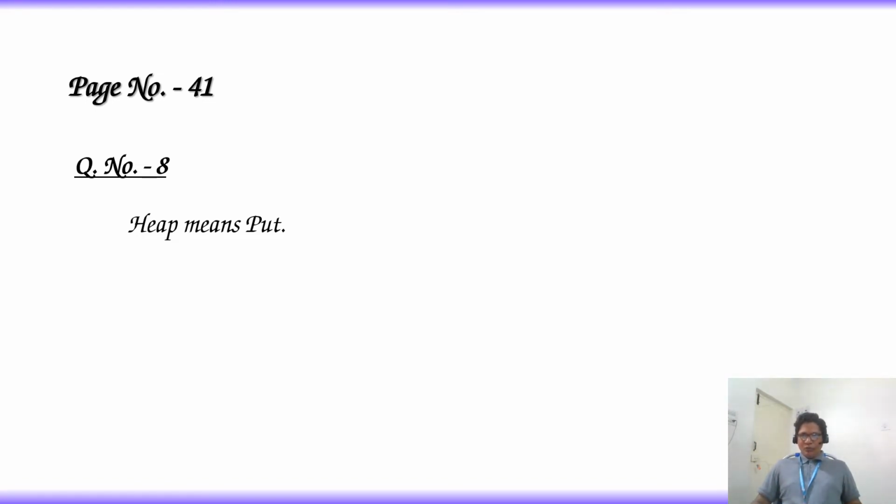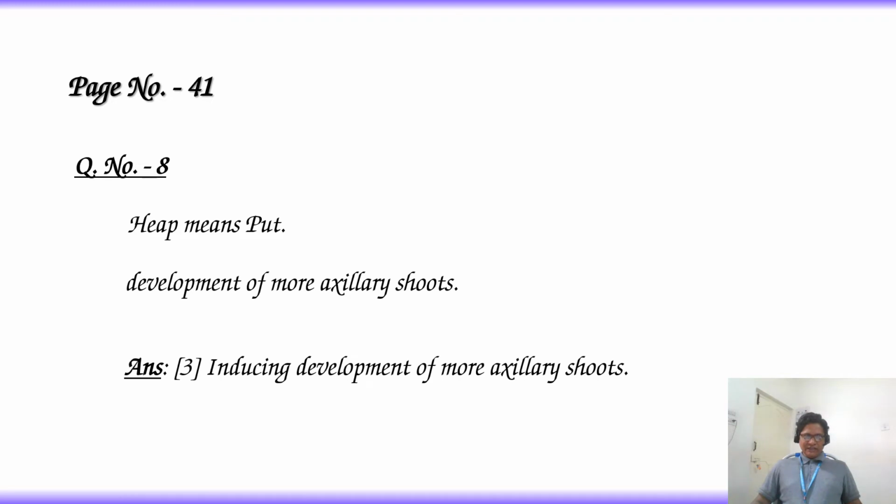So keeping more soil around the stem is helpful for development of more axillary shoots in potato, because potato is a modified stem. Hence, the answer is option 3, inducing development of more axillary shoots.